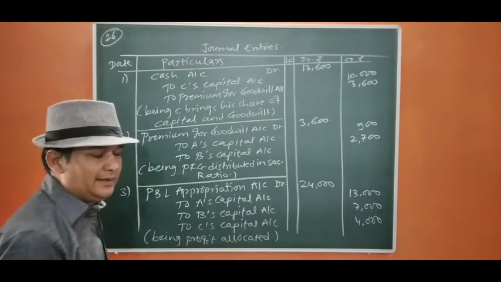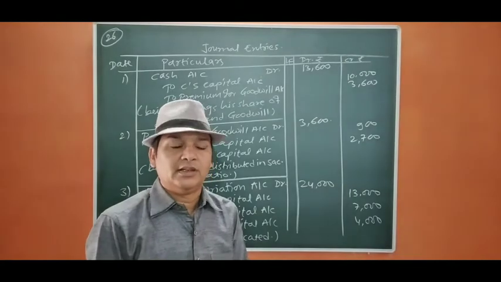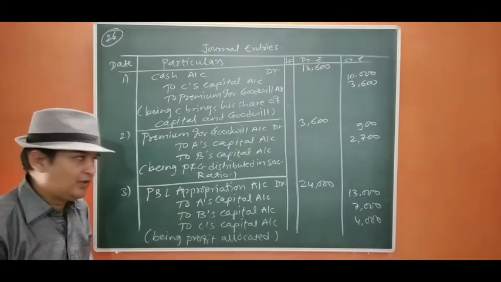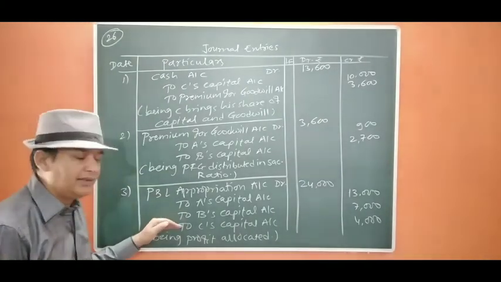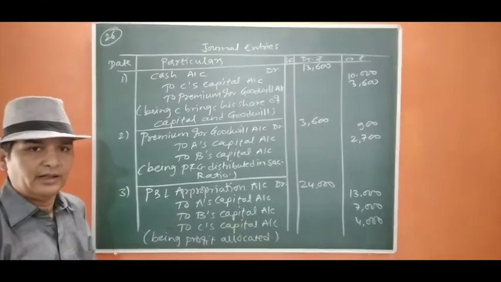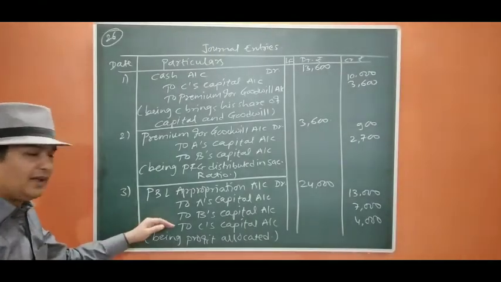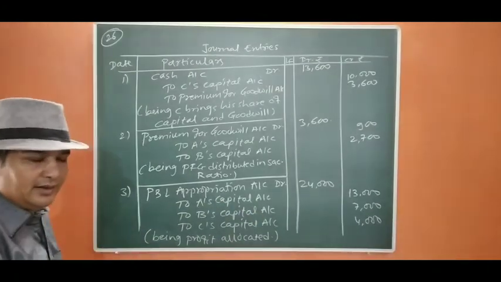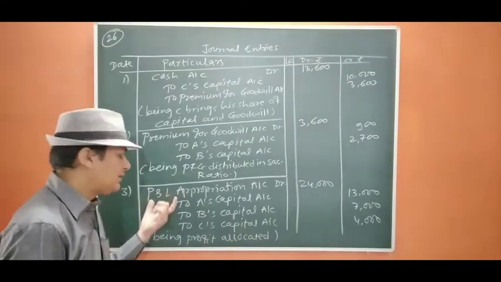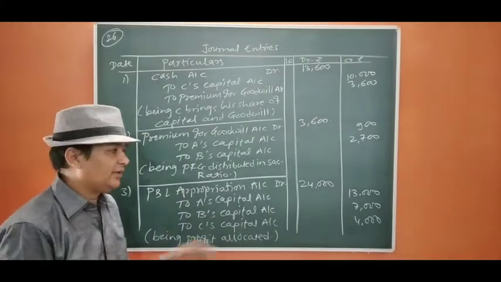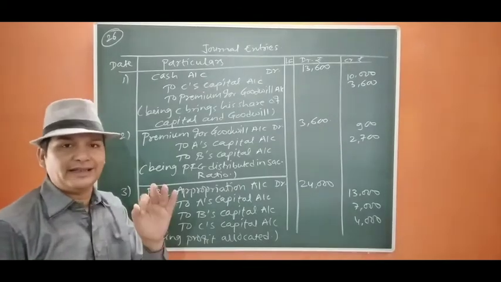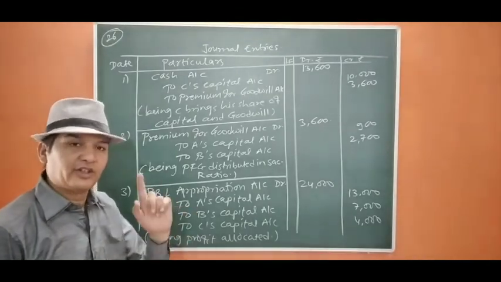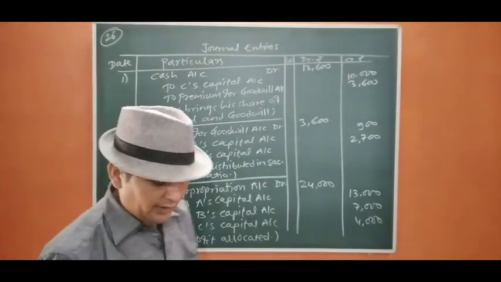Here you should keep in mind that this profit is after C's admission, and that's why he is going to get his share also, because he is working in that firm from the beginning of that year. So he will get the share in this profit. But if the profit is before C's admission, then C is not going to get any share in that. Only A and B will share the profit in such a case. You should remember this point very clearly.